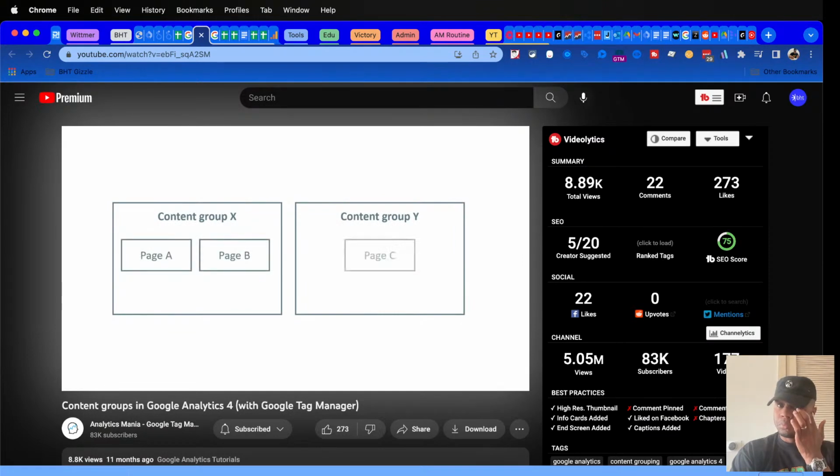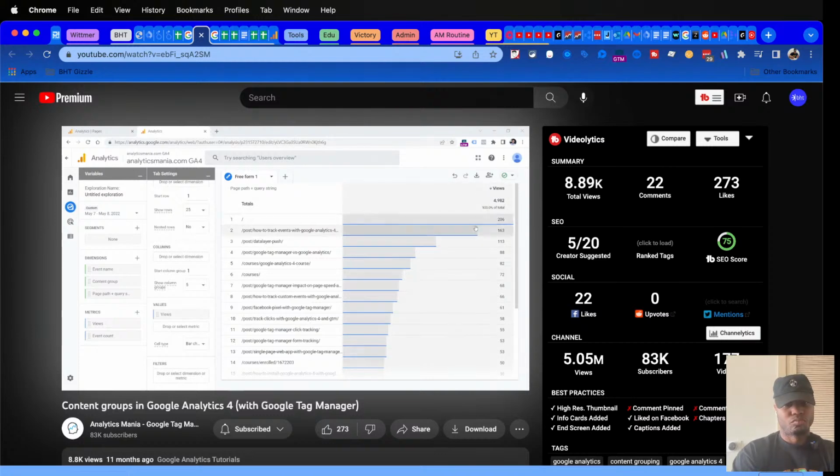For example, I'm looking at content group X, and I know that this content group has 35 views because it is a sum of these 2 pages. And then I have a second group where that third page is included, and now I see that I get more views when it comes to content group X. For example, here I have a report of top pages, and I see the number of page views, but I could also group these pages based on their topic.